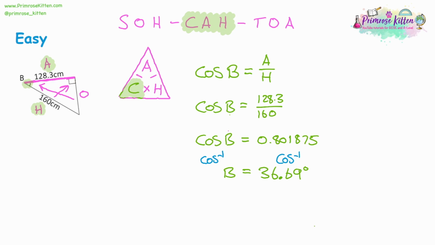So to recap the steps, you label the triangle, you decide if you're using SOH CAH or TOA depending on which sides are labelled, and you draw the formula triangle. Then you write out the equation the formula triangle gives you, and you substitute into it, and you rearrange whatever you need to solve it for what you're looking for. In this case, the missing angle B. So moving on to the next example, first label the triangle.